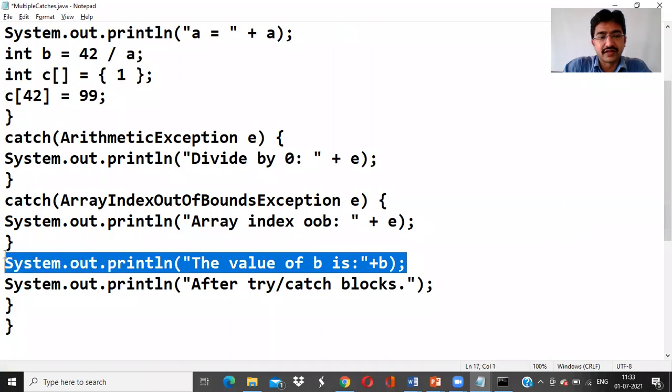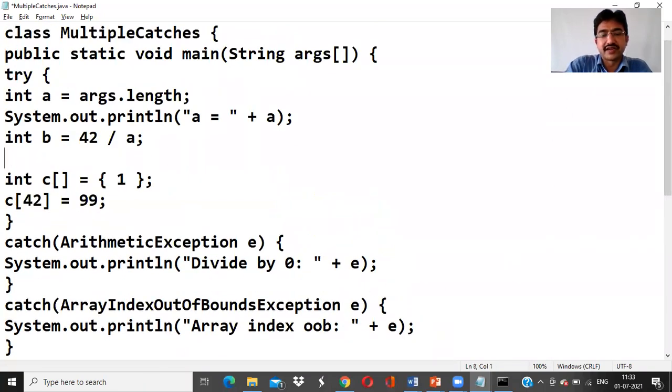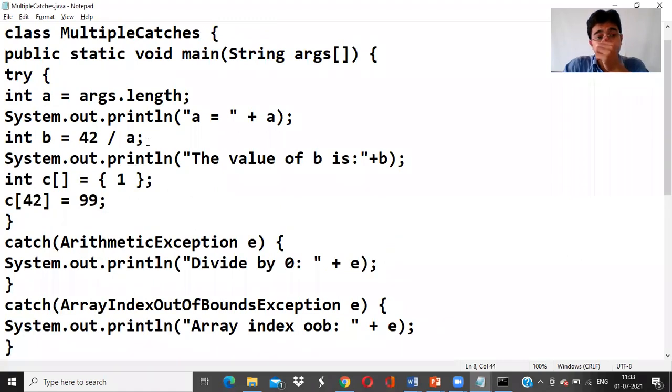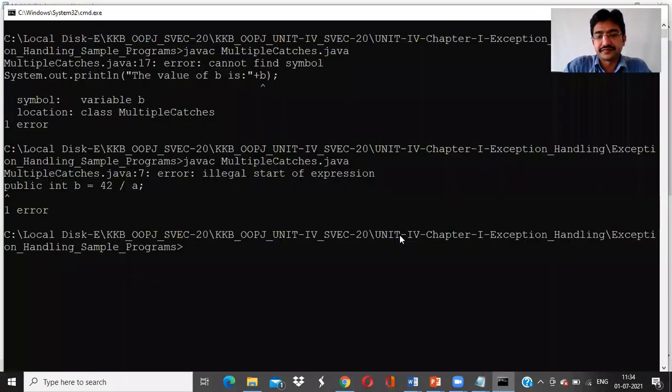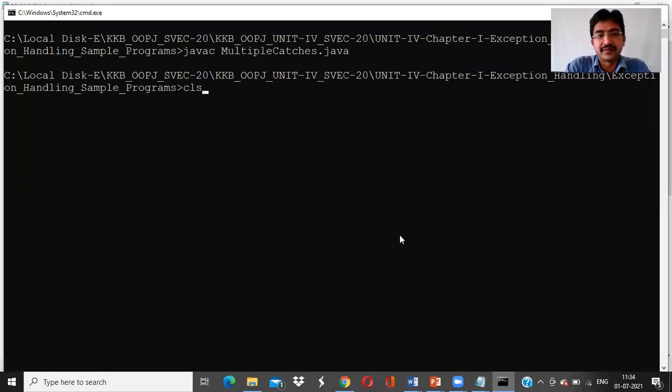I will do one thing here. Whenever it is executed properly, then only I need to display. Problem solved. Nothing will happen otherwise. Okay. Now I'll compile. Done. Okay. Now I'll run the program.